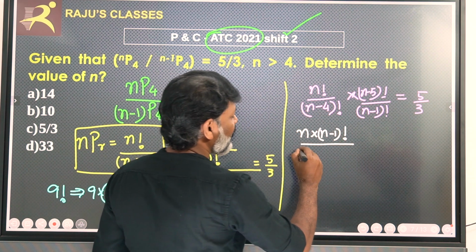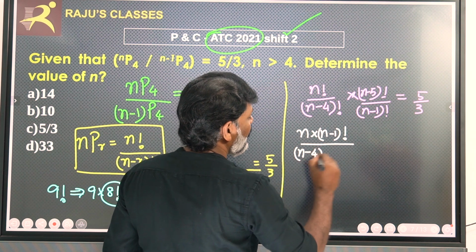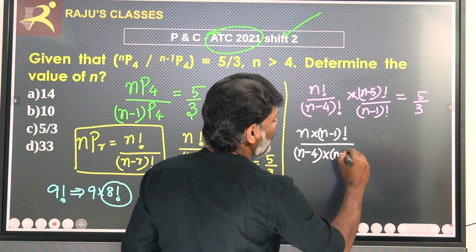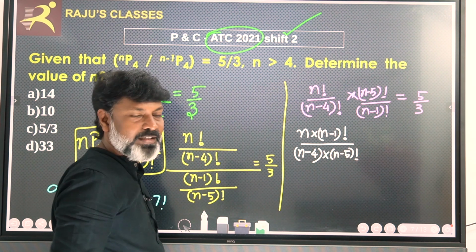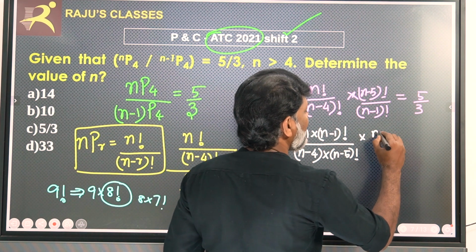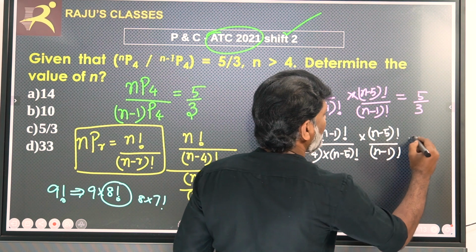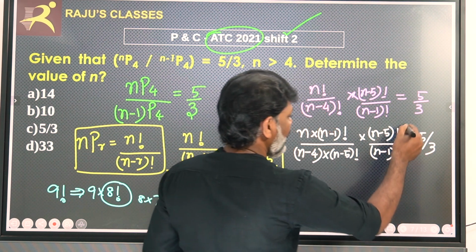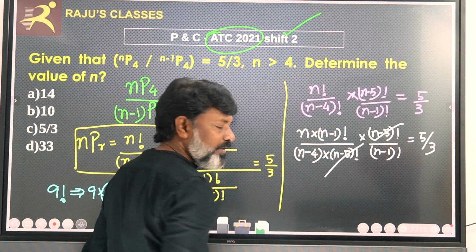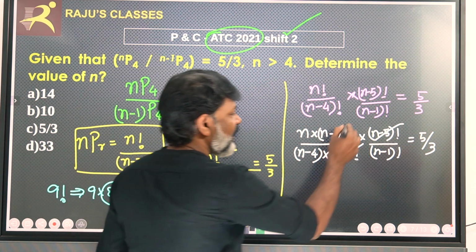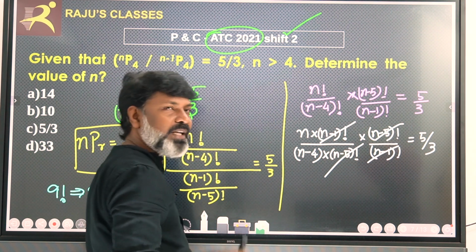Similarly, n minus 4 factorial can be written as n minus 4 multiplied by n minus 5 factorial, the previous factorial. Therefore, n minus 5 factorial will be cancelled out, and n minus 1 factorial will be cancelled out.